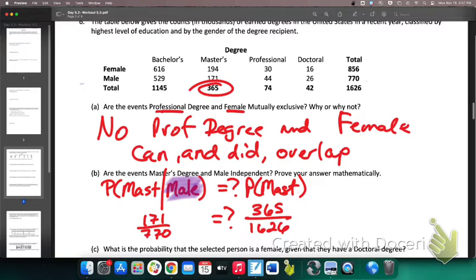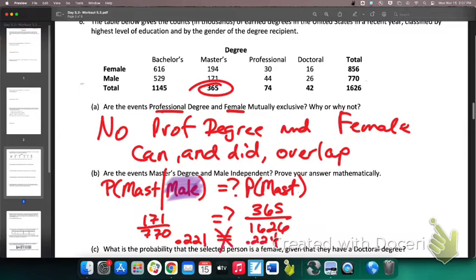I cannot look at those fractions and tell you if they do or not. But if you throw those in a calculator, you should see that 171 over 770 is 0.221, I believe. And the other one, the master's degree, is 0.224.